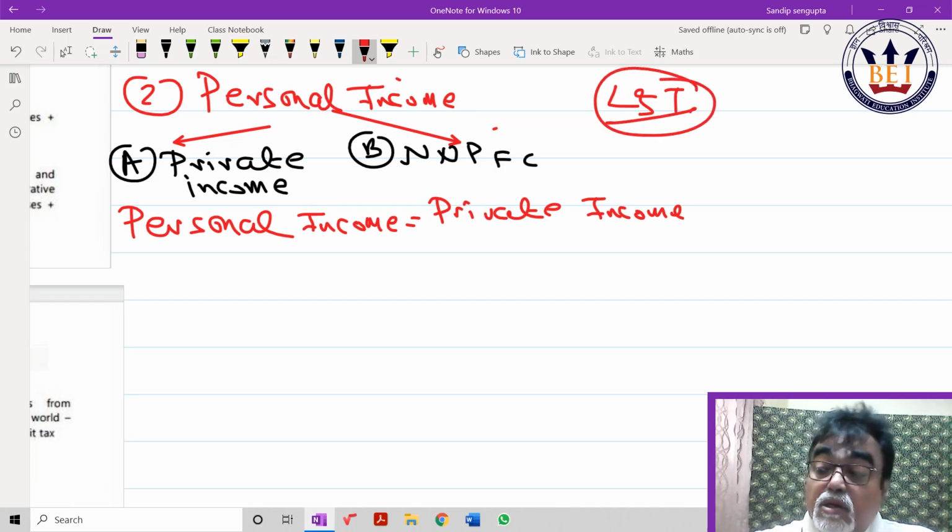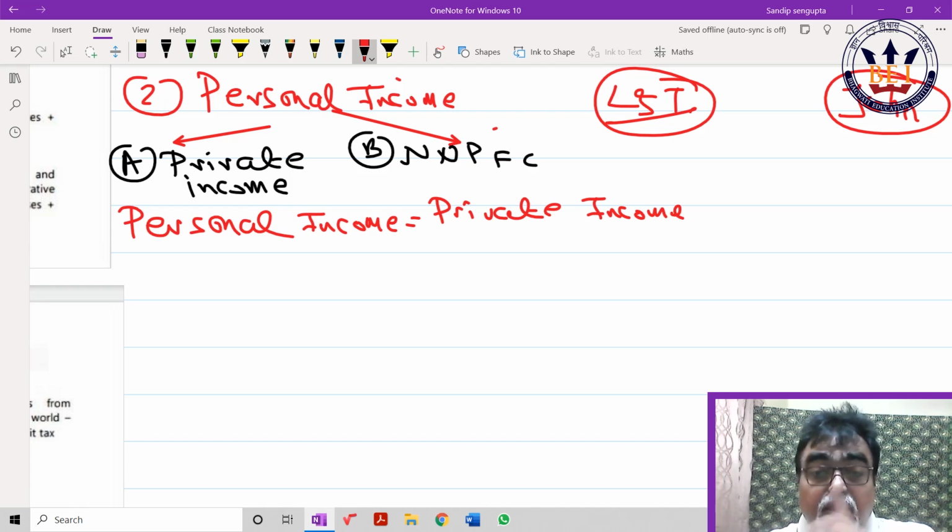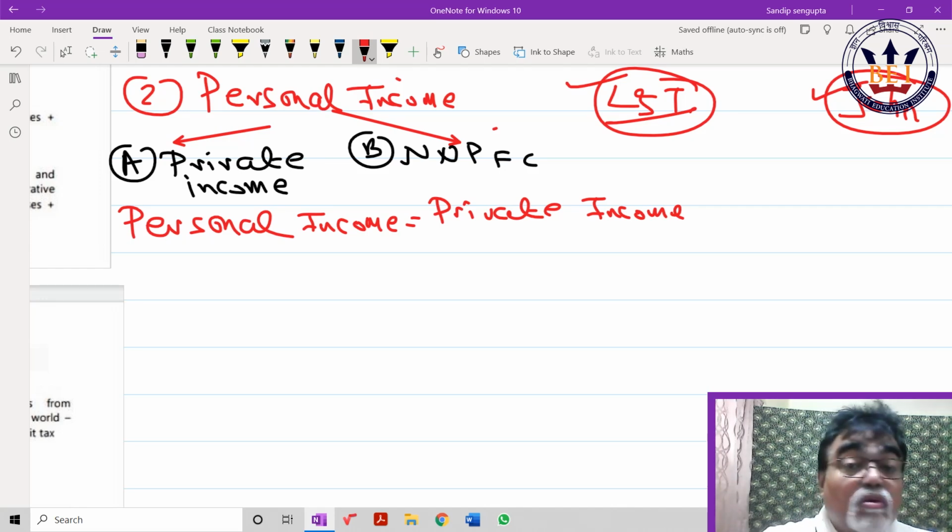So when L&T is offering to shareholder, then L&T must keep something for their own contingencies that should be deducted. What are those? Simple way, no markup. With your permission, can I write minus undistributed profit?